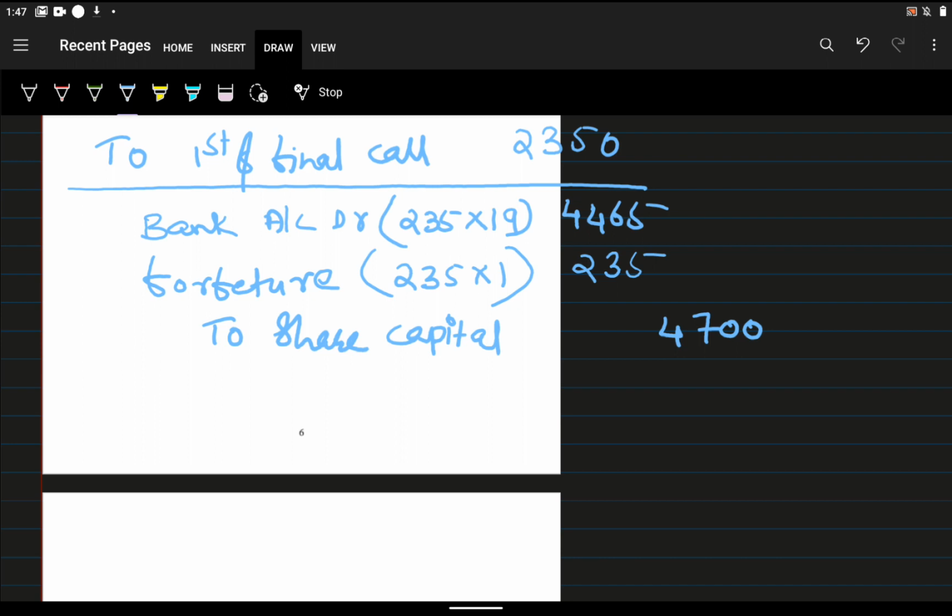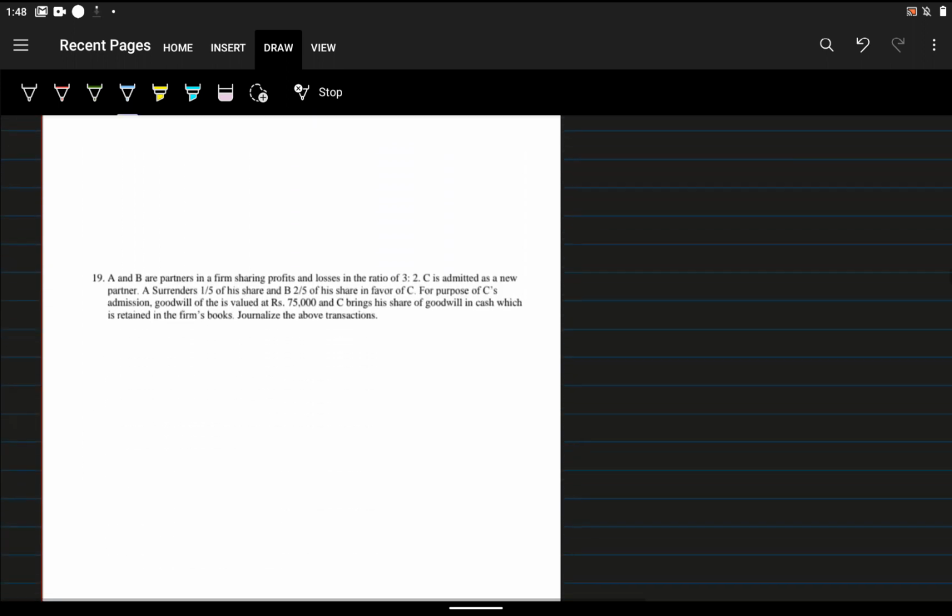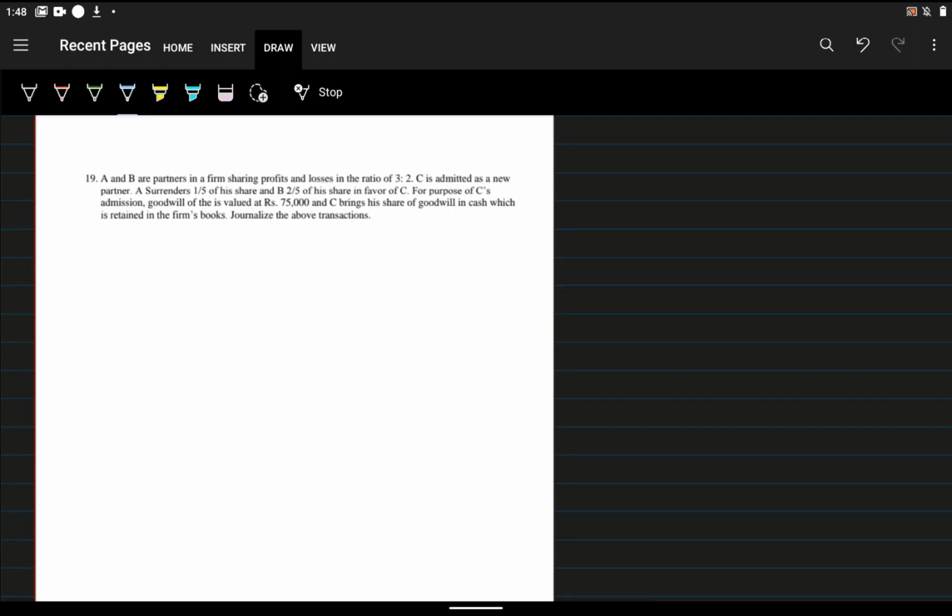Okay, now we are going to do question number 19. What is the question? A and B are partners in a firm, sharing profit and losses in the ratio of 3:2. C is admitted as a new partner.